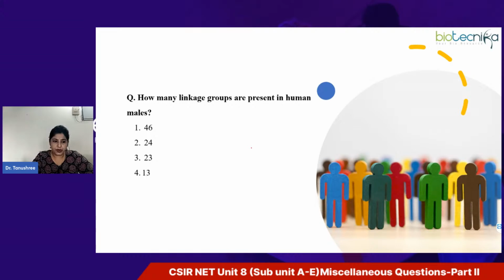Moving over to the next question: how many linkage groups are present in human males? Now this question is again a very direct question, based on the concept of linkage group. If you know what a linkage group is, you can easily answer this question. These types of questions are usually asked in Part B of the exam. So quickly answer this question. I don't think you require more time to solve it.